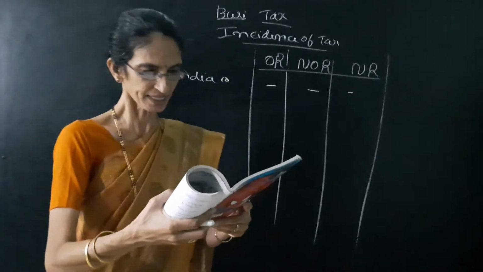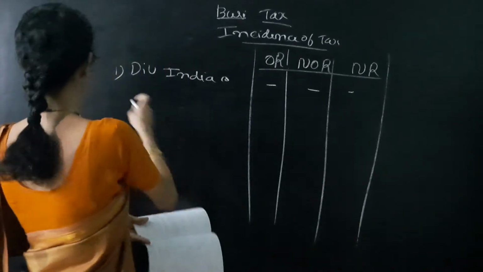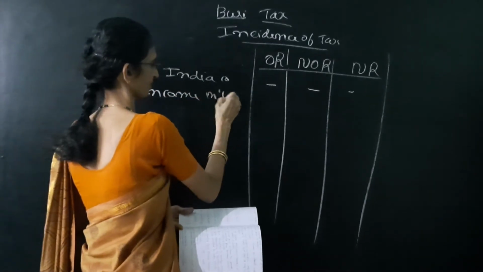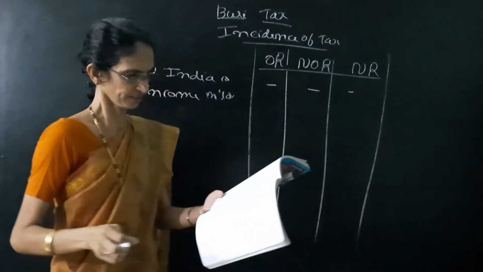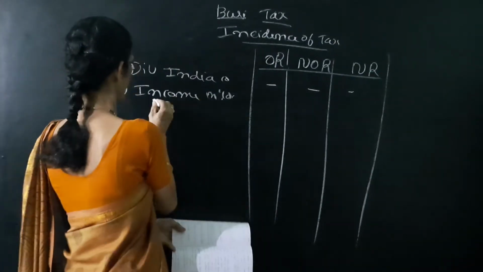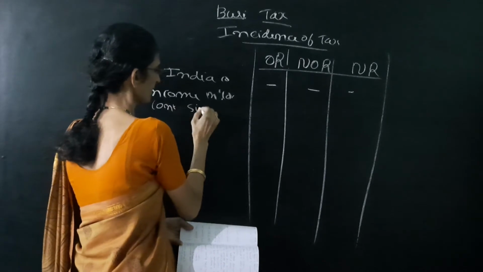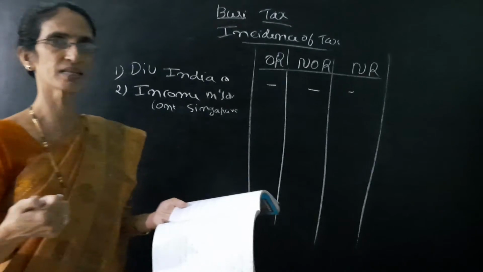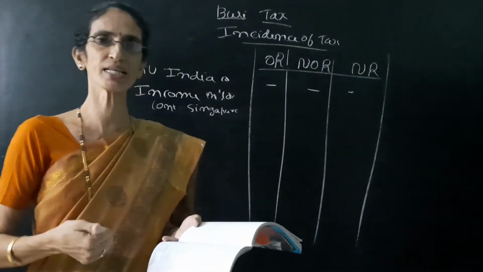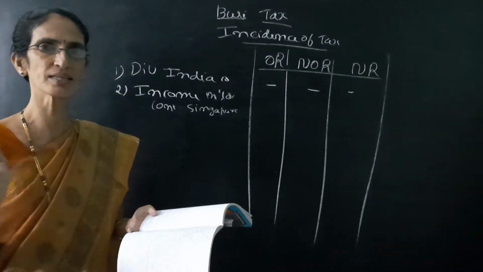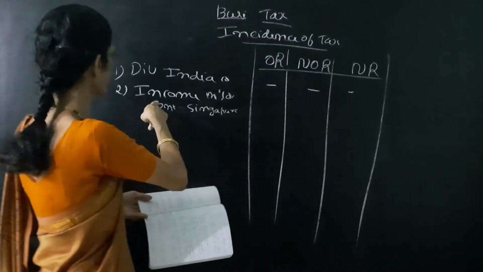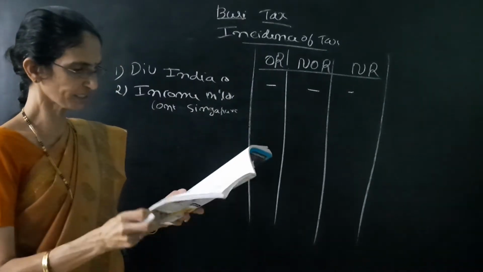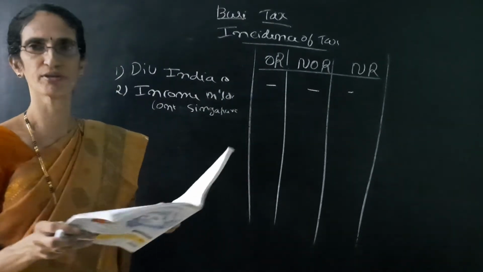The next one is income from business in Mangalore. Next, controlled from Singapore. So this business is controlled from Singapore. So I already told you whether the income is due or received in India, then three columns yes. Don't see the other thing. So here income from Mangalore means three columns yes. So no need of reading that in controlling from Singapore.